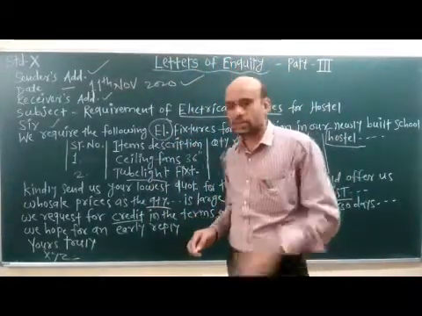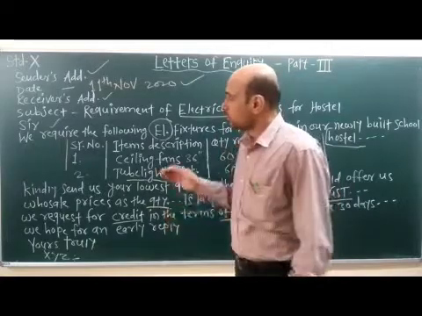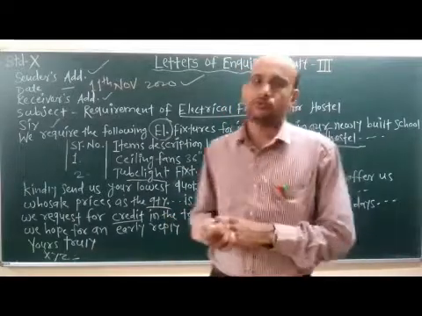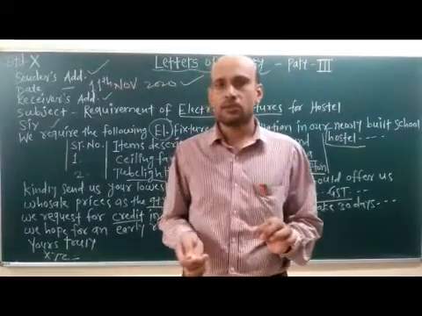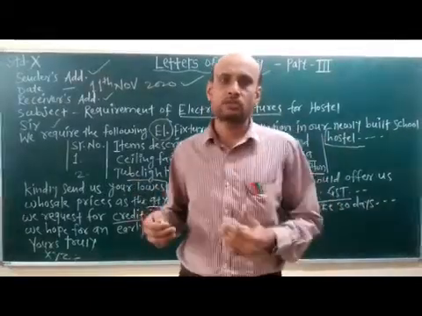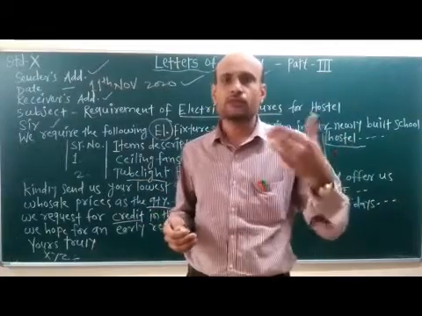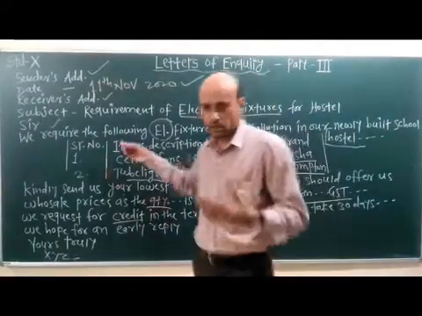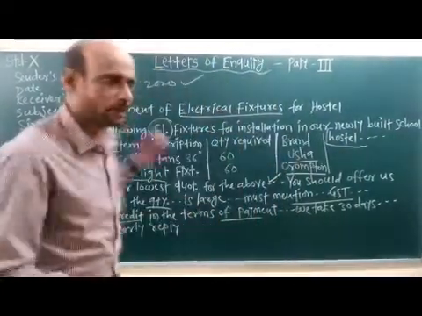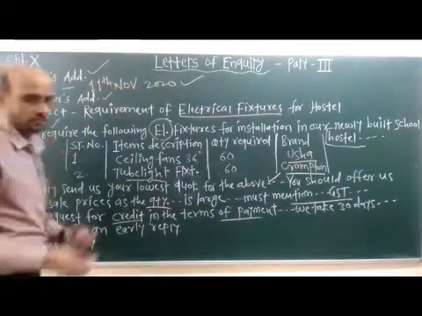Coming to the second paragraph, here you can do one more thing. In the second paragraph, you can give the list of the items you need, or about which you want information. Here, only for example, I wrote only 2 items.